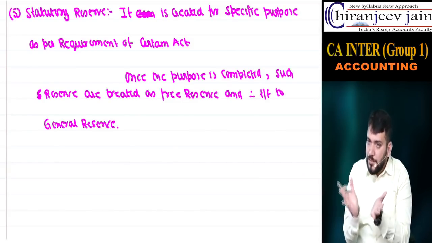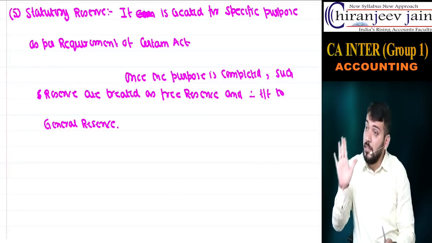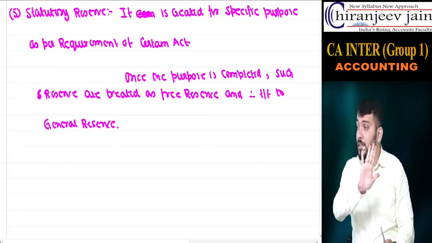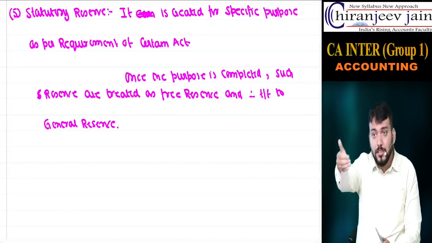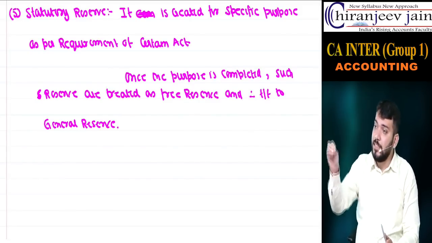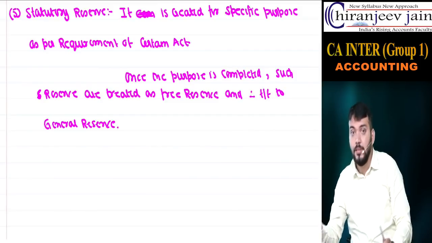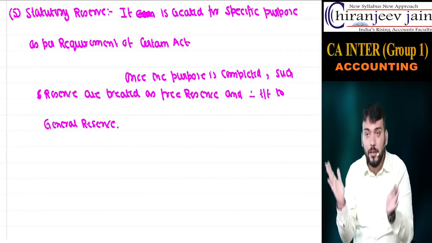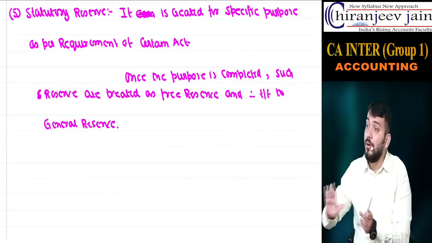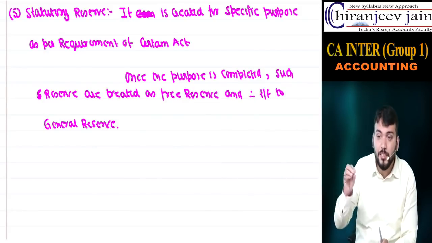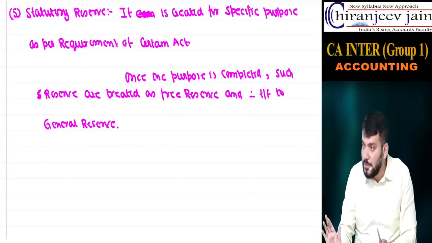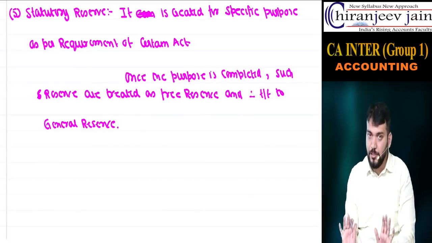Once the purpose is completed, means till the purpose is completed, it is not a free reserve. Are you getting? Once the purpose for which it has been created has been completed, this reserve will become what? Free reserve, means available for all purposes, and it will be closed and transferred to which account? General reserve. Okay? This much you understood?